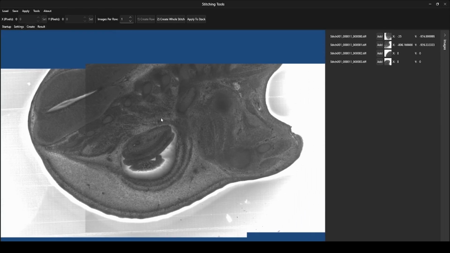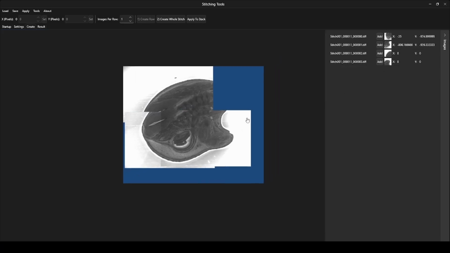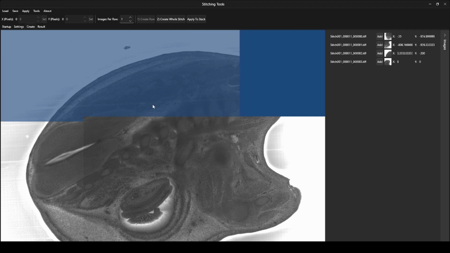In this specific image we have some focus shift on the left hand side of the image, which is why you're seeing a little deviation. And now we're going to put in this other image here. Again, just finding points to line it up.